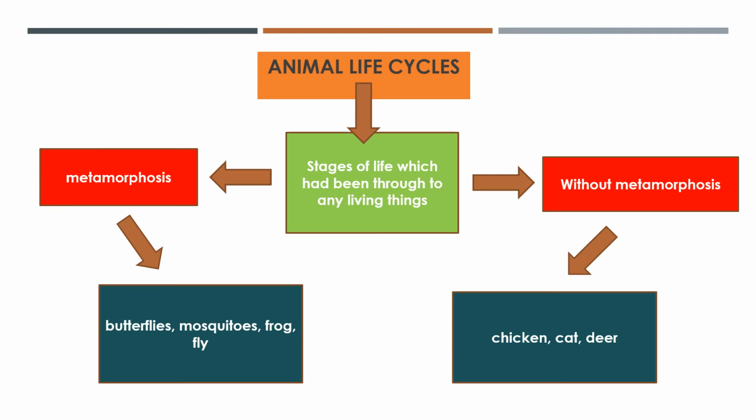We go on. Animal life cycle is the stages of life that any living thing goes through. They are divided into two. The first one is with metamorphosis, and the other one is without metamorphosis. Examples with metamorphosis are butterflies, mosquitoes, frogs, and flies, and without metamorphosis, we have chicken, cat, and deer. So what's the difference? What is metamorphosis? What is the one without metamorphosis?